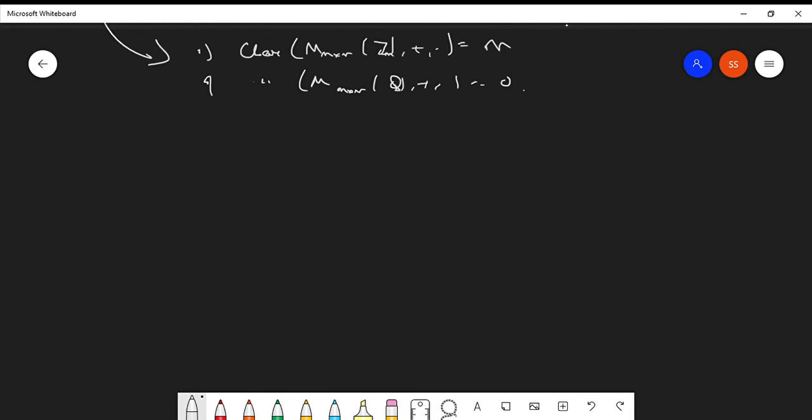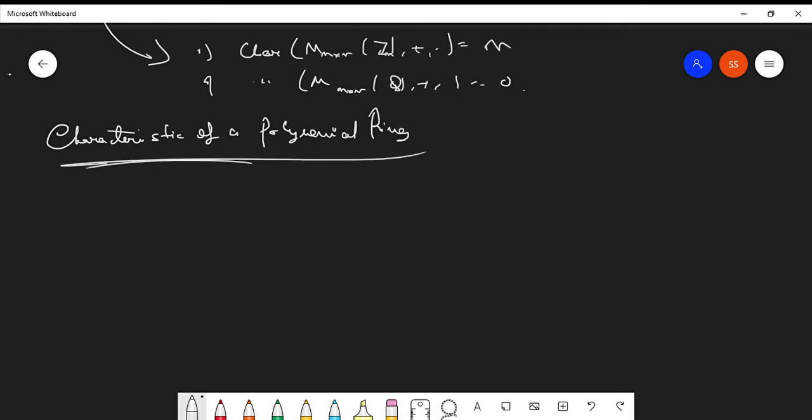What can you say about the characteristic of a polynomial ring? Z[x] is the ring of polynomials of integers. Ring of integer polynomials.